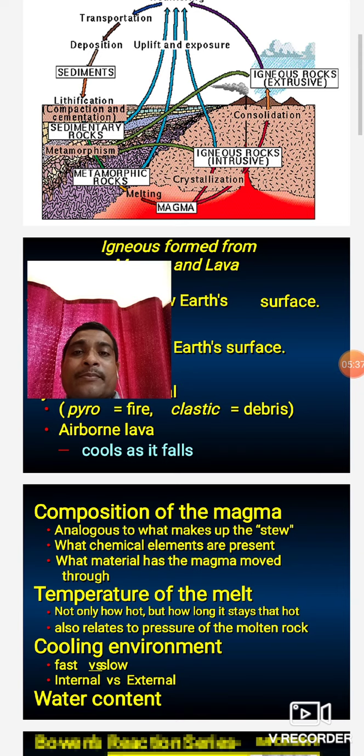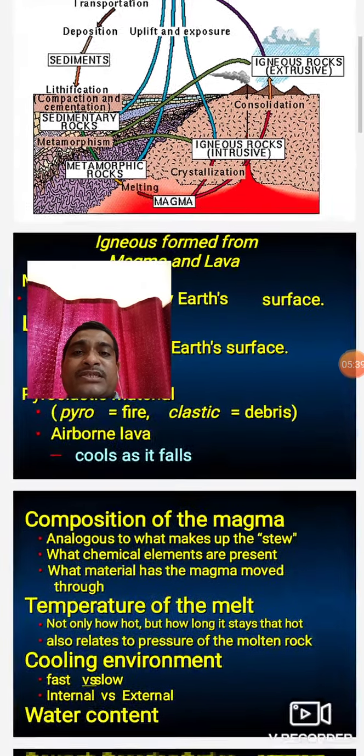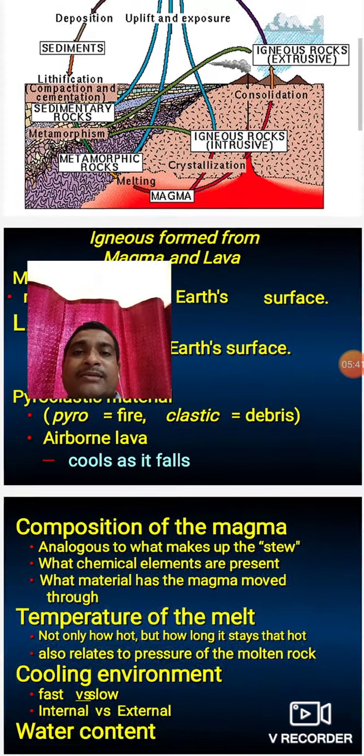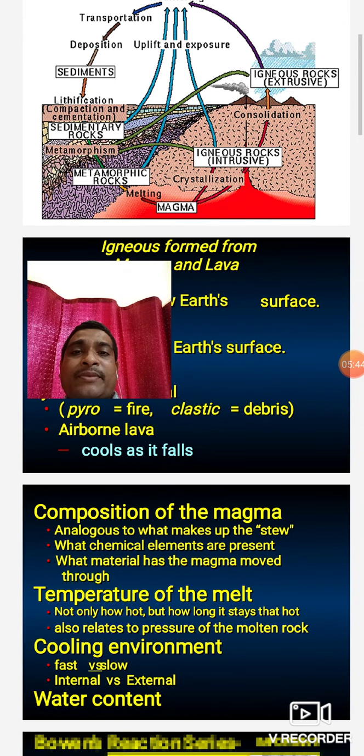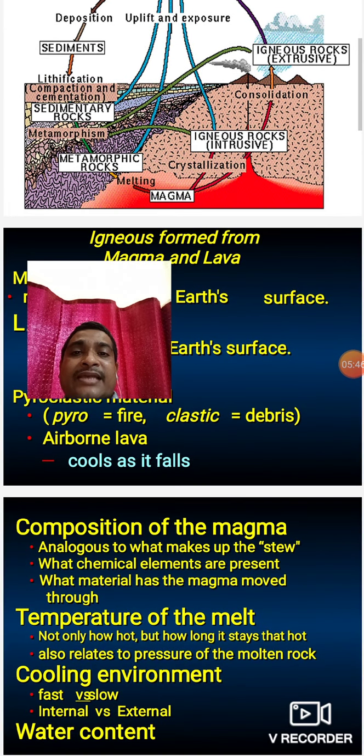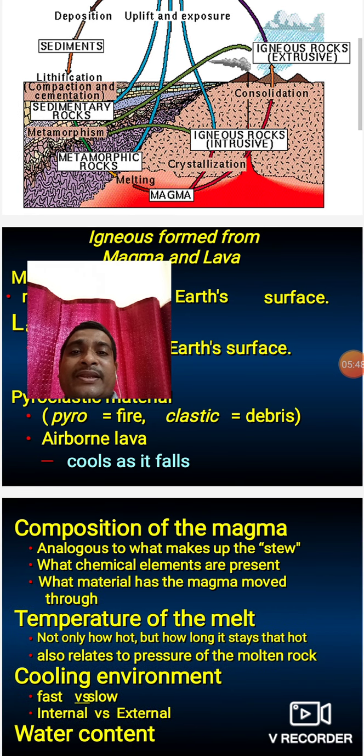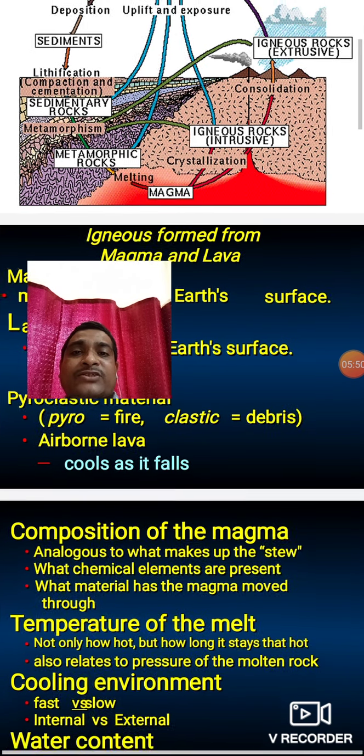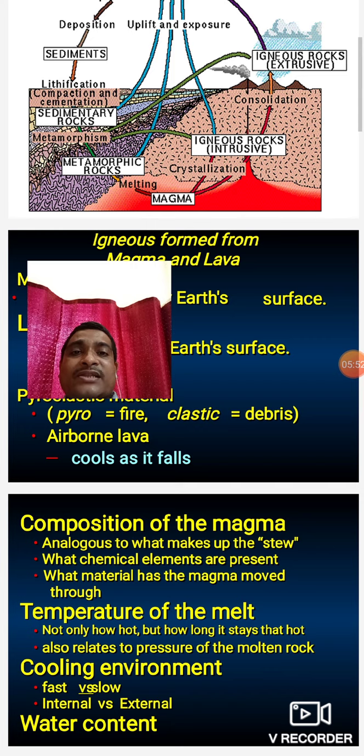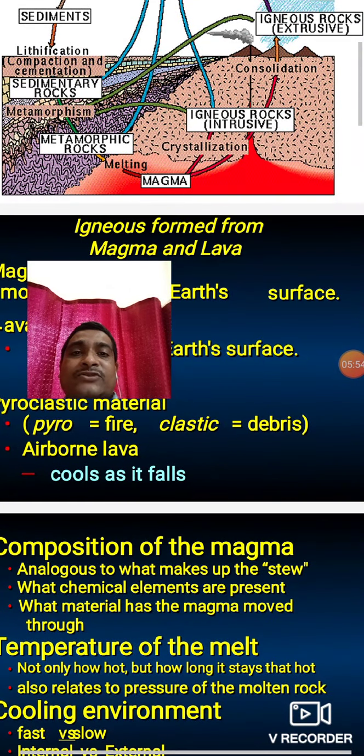Therefore it is called metamorphism. Metamorphism means changes in the morphology. Another example of a metamorphic rock converted from a sedimentary rock is quartzite. Sandstone is a sedimentary rock. When temperature and pressure are applied on sandstone, it gets converted into quartzite.